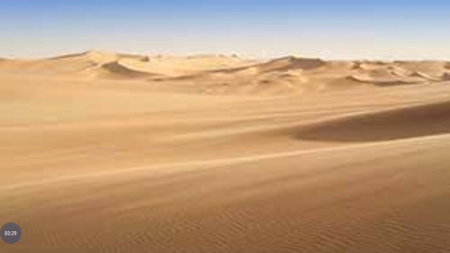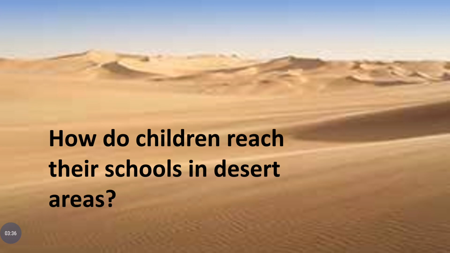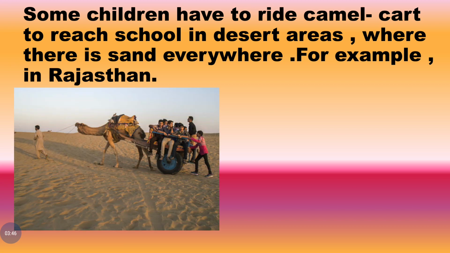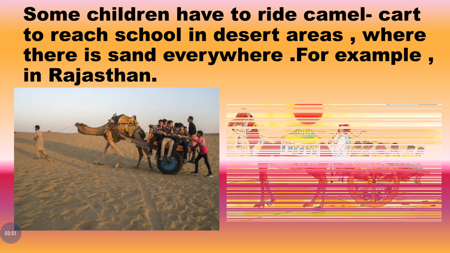You can see it is a desert where there is sand everywhere. How do children reach their schools in desert areas? Some children have to ride a camel cart to reach school in desert areas where there is sand everywhere. For example, in the desert of Rajasthan.